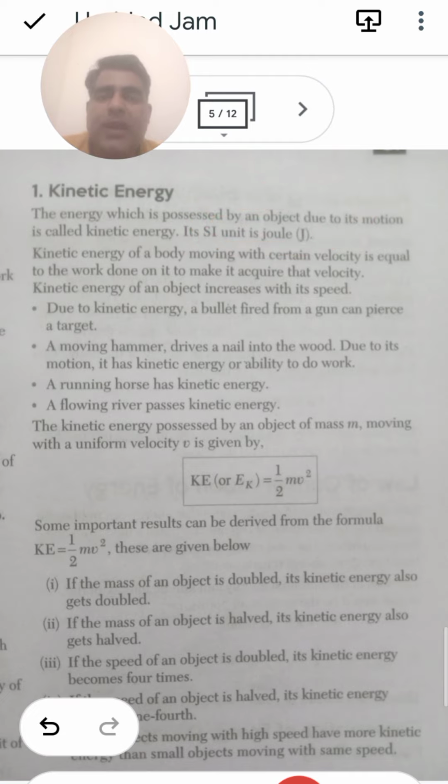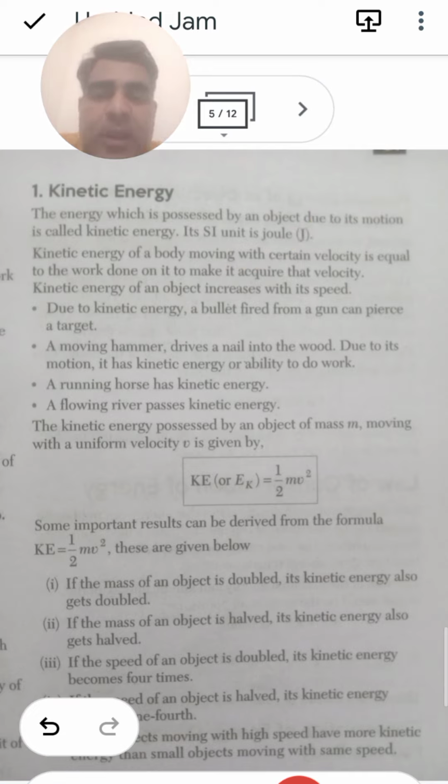The kinetic energy of a body moving with a certain velocity is equal to the work done on it to make it acquire that velocity. Whenever you apply a force and due to the force an object moves, let us think of a ball moving, we say this as velocity. The kinetic energy of an object increases with its speed. If the speed increases, the value of the kinetic energy also increases.